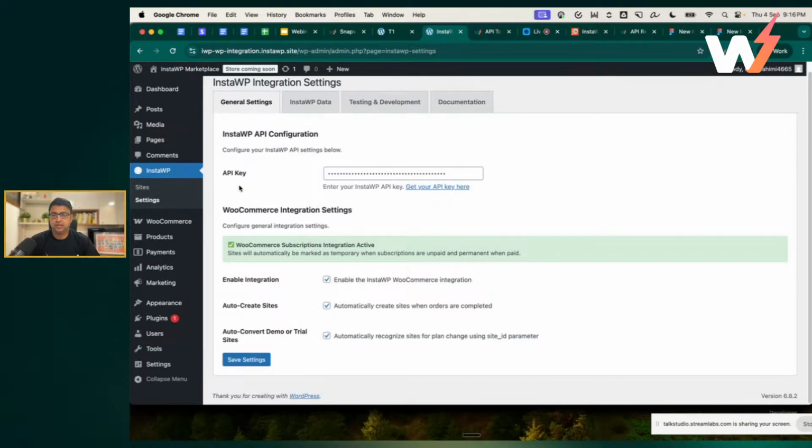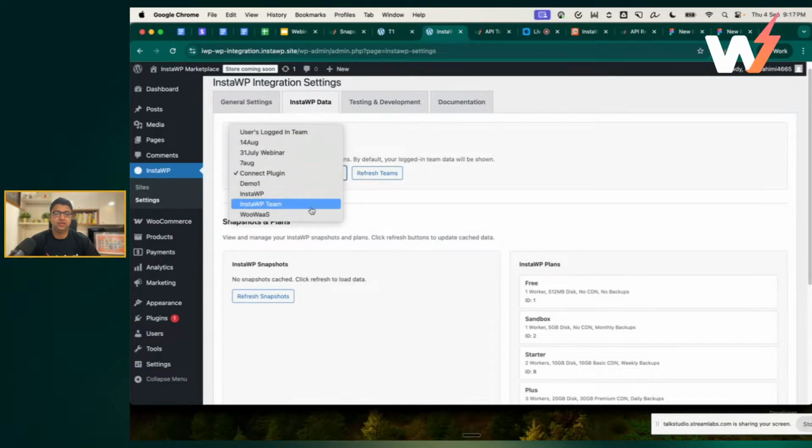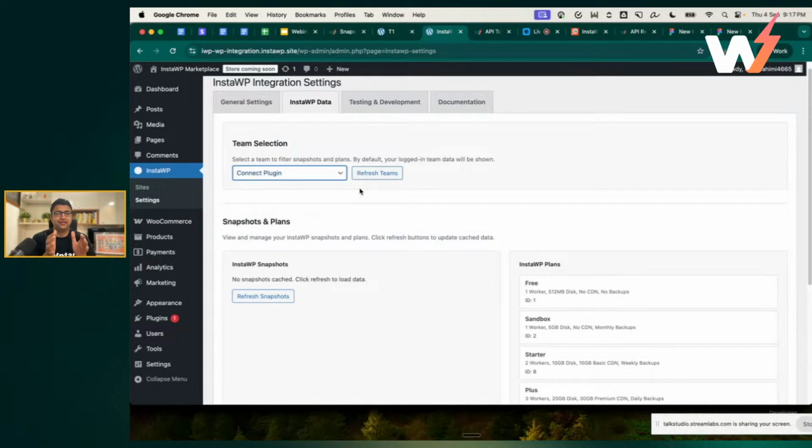Now, once this is configured, go to the InstaWP data tab and then select a team. By default, when you create a new account with InstaWP, you will have just one team, but you can have multiple teams. All of them should show up here. What I've done is select a particular team, and I have fixed the whole operation under that team, so any sites will be created under that team. That's like a workspace or a namespace.